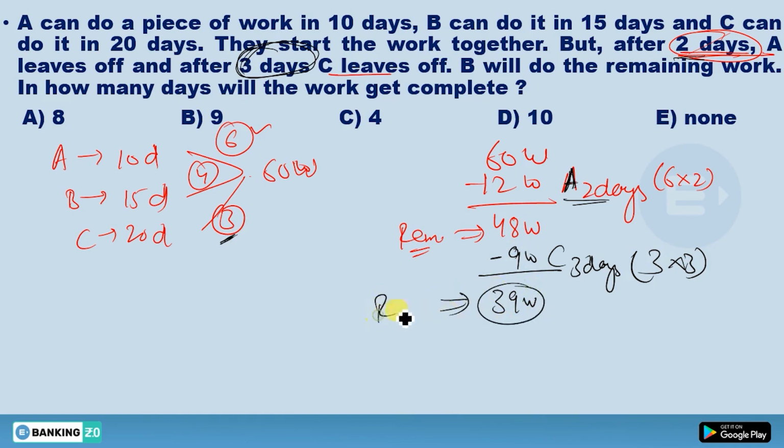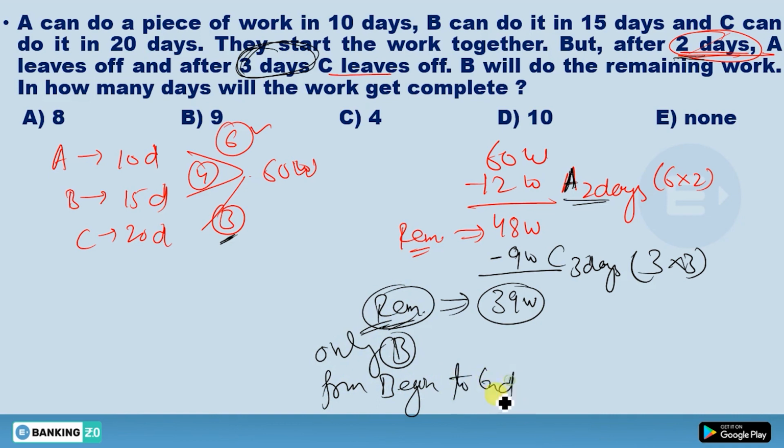And this remaining work is only and only done by B from the beginning to the end of work. What I'm saying here, this 39 work is of B only from beginning to end.